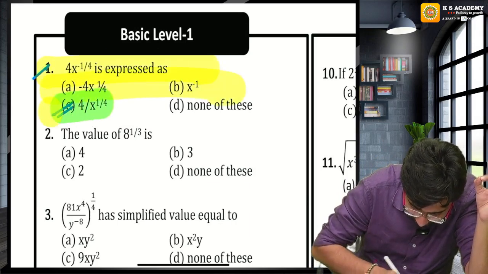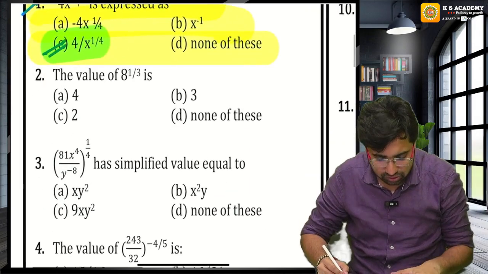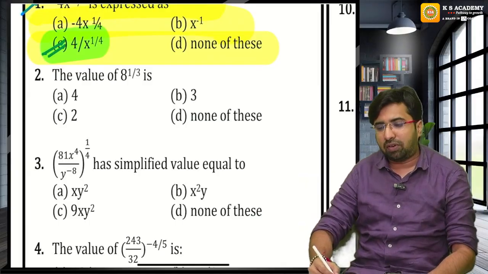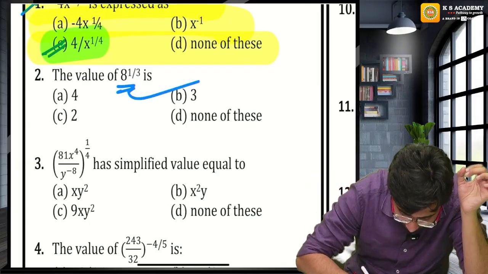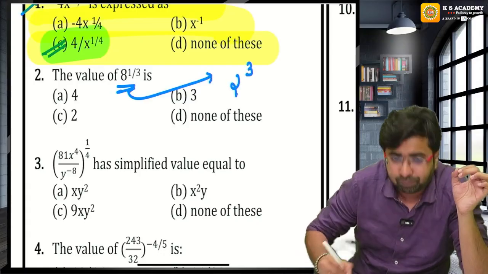Option C is the right answer. Guys, now let's look at this. What is 8 raised to the power 1 by 3? Guys, answer me fast. What is 8 raised to the power 1 by 3? Sir, you can simply write 2 cube.